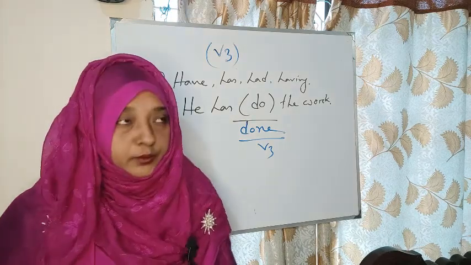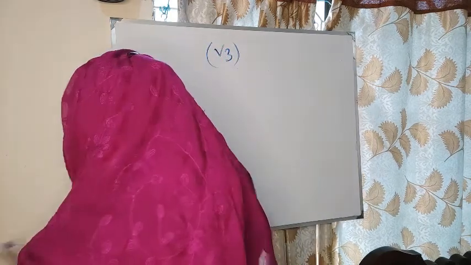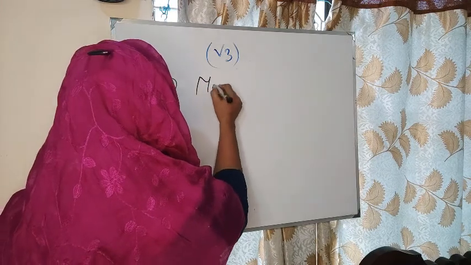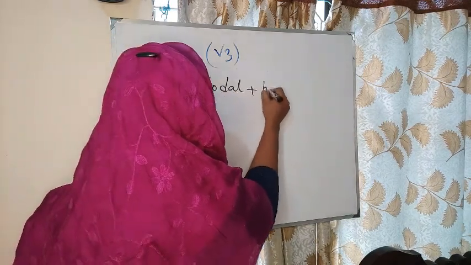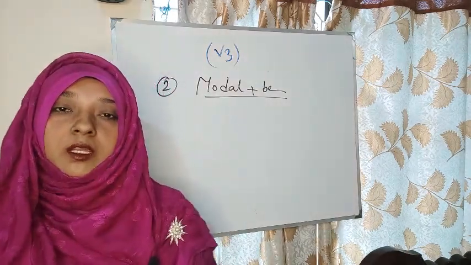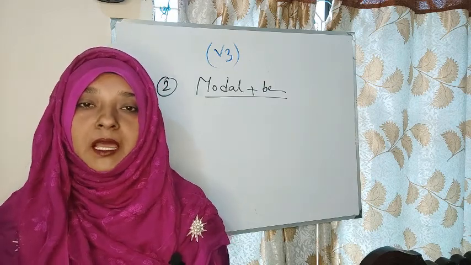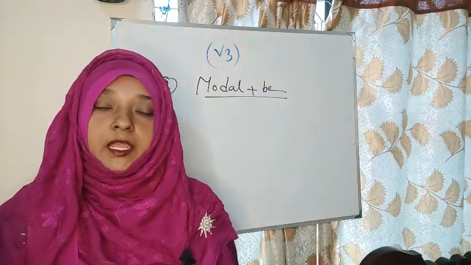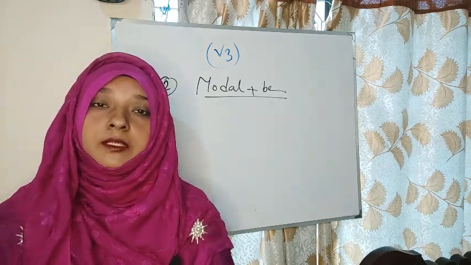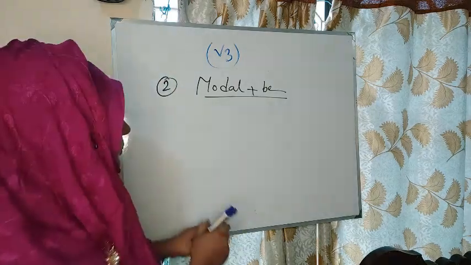Let's see another rule. Our next rule is modal plus be. We learned that the modal auxiliaries are shall, should, will, would, can, could, may, might, must. And if we get like this modal plus be, then after that the form of the verb will be past participle. Let's see the example.